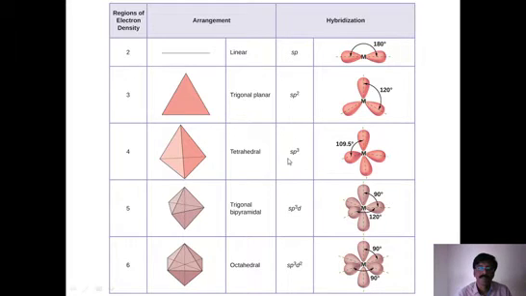Now look at sp3 hybridization. Here one more orbital is added, because one s orbital, three p orbitals, sp3. Then what happens? In total we expect four hybrid orbitals, and four hybrid orbitals are forming here. But the point is that they have the same shape.